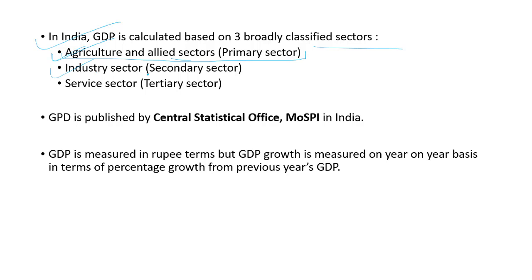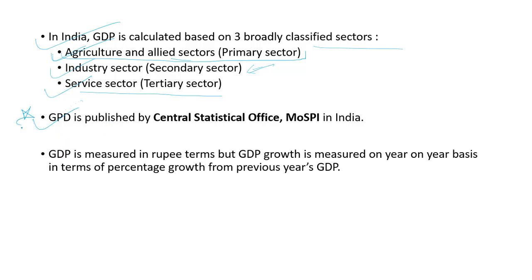Industry sector is a secondary sector because it uses the products of primary sector, or the natural resources, as a raw material. Then service sector is a tertiary sector, like we have BPO services, we have IT sector, we have telecom sector, which provides services. Trading. Okay, GDP is published by Central Statistical Office, MOSPI, sorry.